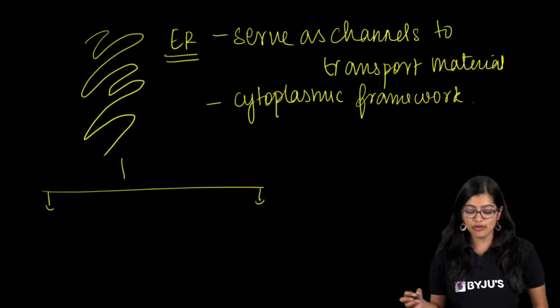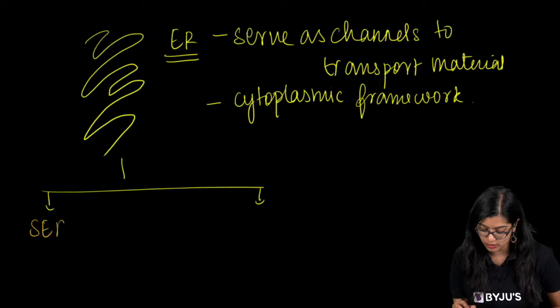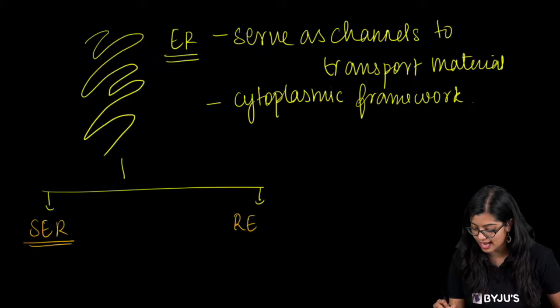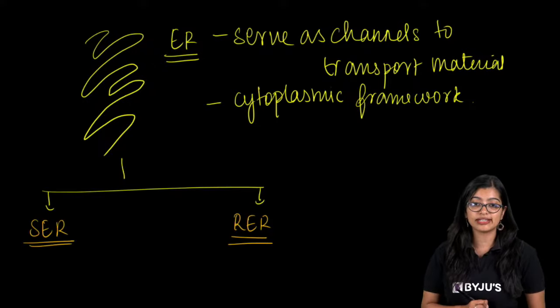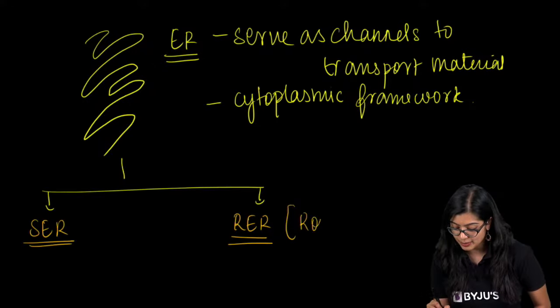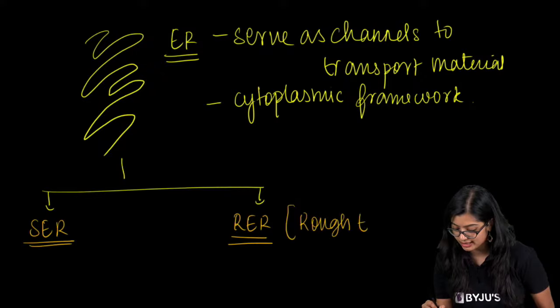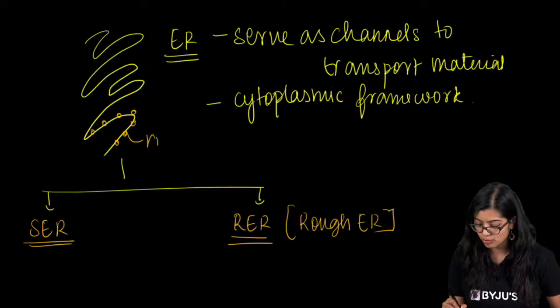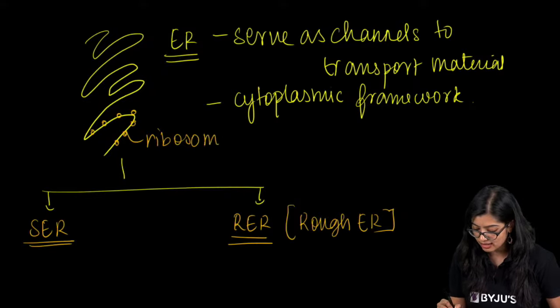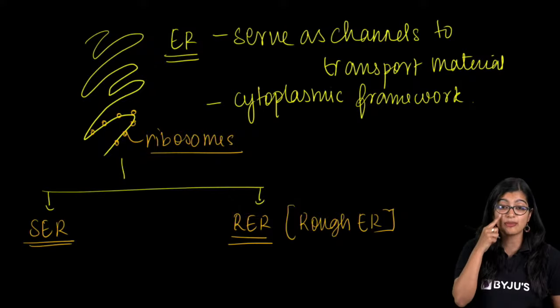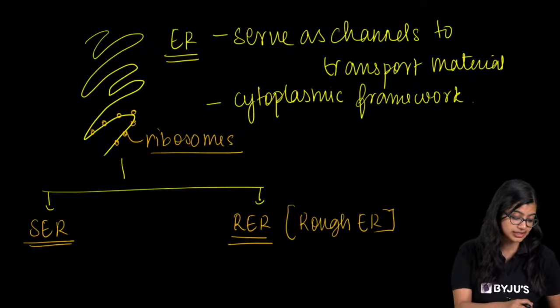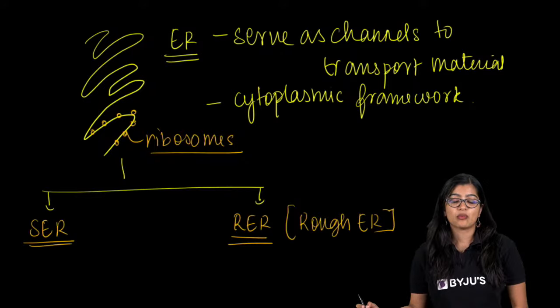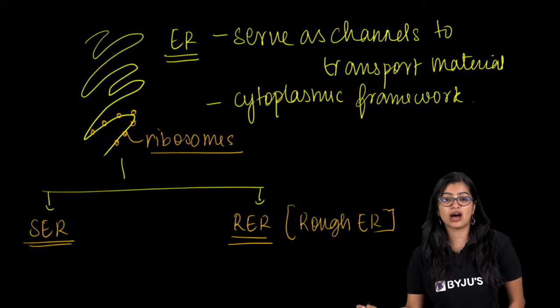Okay. Now moving on, like all of you are telling me, we have SER and RER. What is RER? It means rough endoplasmic reticulum. And why is it rough? It means that on the surface, they have ribosomes, right? Giving it a rough structure. Now, if ribosomes are present on the surface, what is the function? Yes, what is the function of RER?